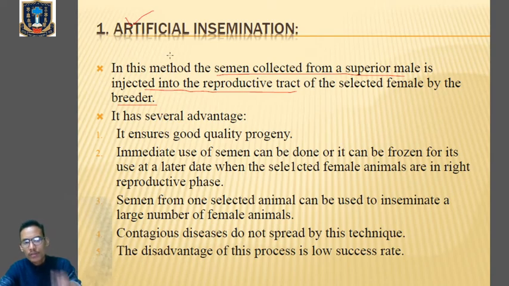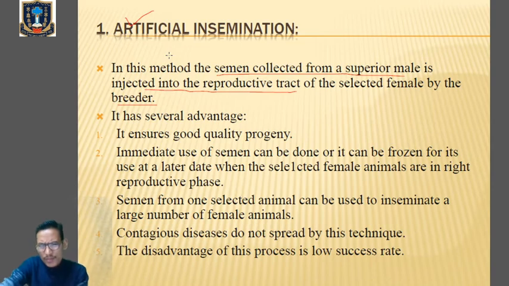That's what is called artificial insemination. Artificial insemination helps to overcome many problems of normal mating also. Clear? So let us talk about the advantages of artificial insemination.